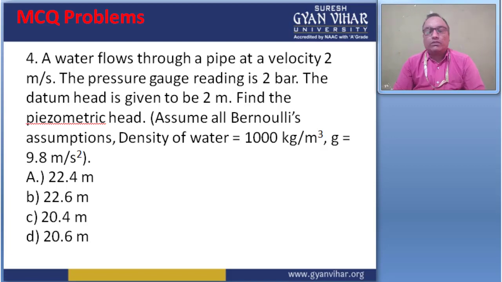So the pressure head value, P by rho g, is 20.4 meter, and the datum head is already given as 2 meter. So the total head is 22.4. So A is the correct answer in this question. Then move to the next problem.